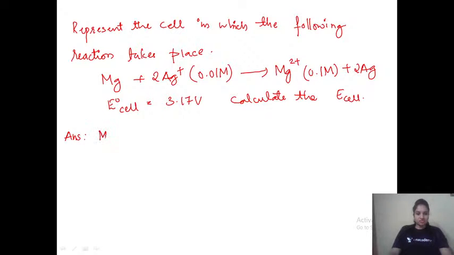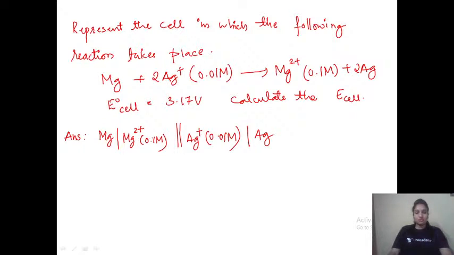So the representation of the cell would be Mg slash Mg2+, with the concentration of Mg2+ given in the question, 0.1 M. Then we have the salt bridge, represented by double lines. Then Ag+, with concentration 0.01 M, slash Ag, since Ag+ is getting converted into Ag.